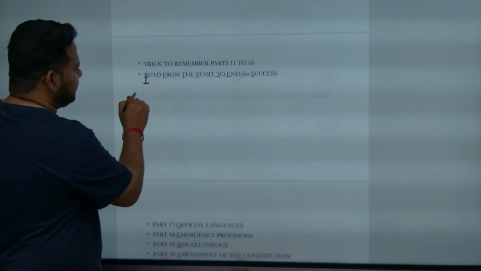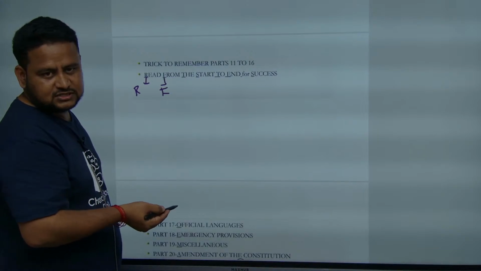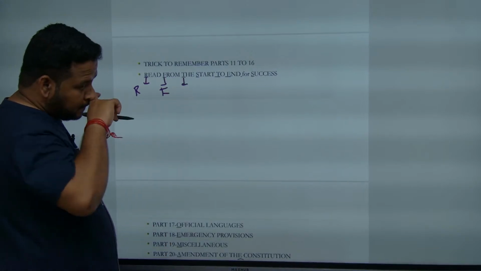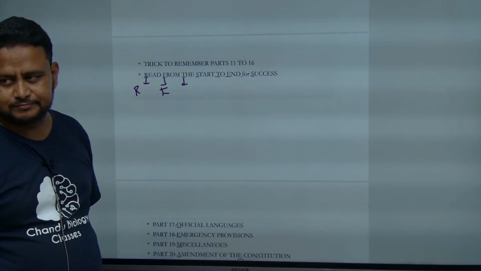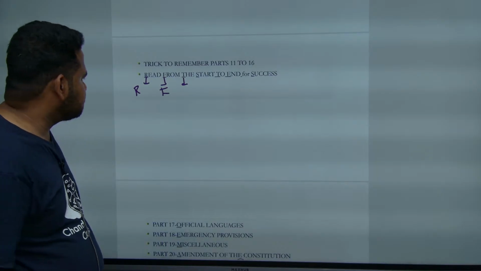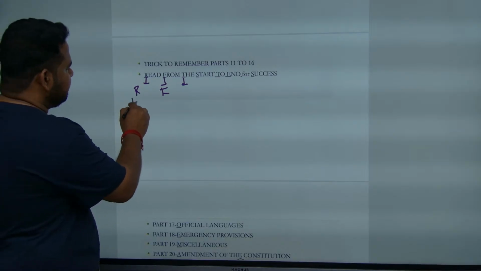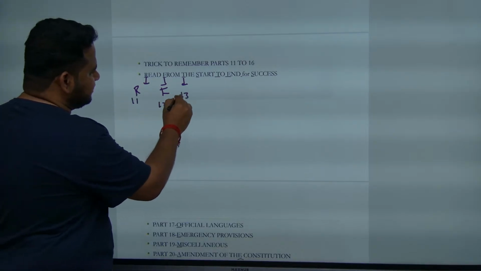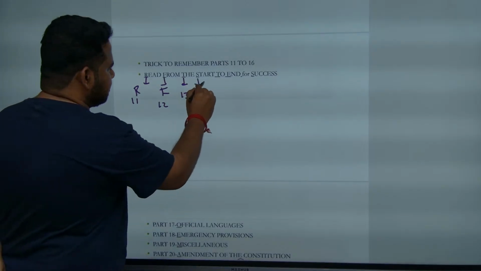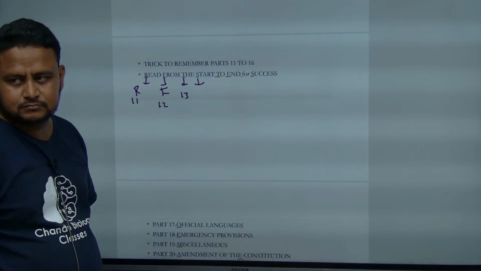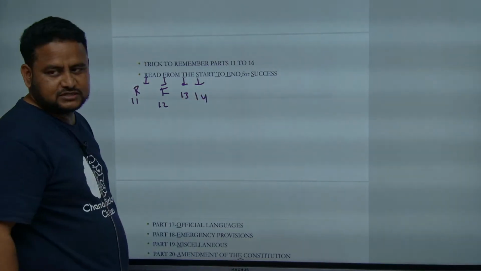R is talking about relation between center and state. F is talking about finance, contracts, suits, all these things. T is talking about what? Tribunals. This is 11, this is 12, this is part 13. Is it tribunal? What is it? T, think about it. S is talking about services under the union and state.